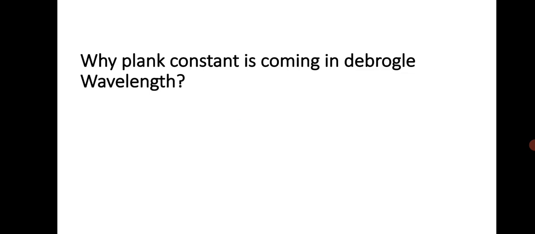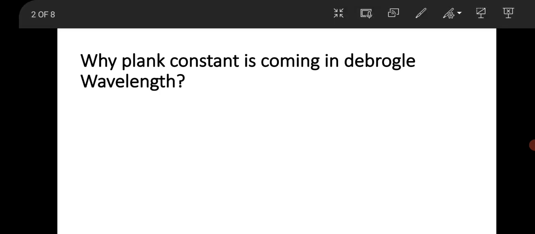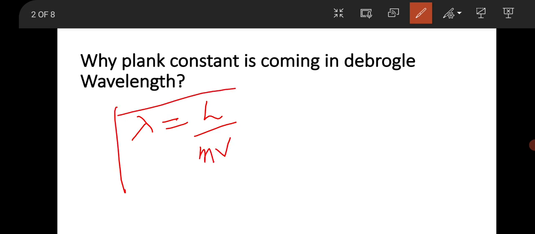So the question is like, why is Planck constant coming in de Broglie wavelength? Okay, so in general, whenever you are studying de Broglie wavelength, that is the matter wave concept, the wavelength comes like lambda equal to h by mv. Okay, so this concept is very important, and this is the foundation of quantum mechanics. That is the concept of matter wave, and uncertainty is introduced. So the question is like that, why is this h coming here?